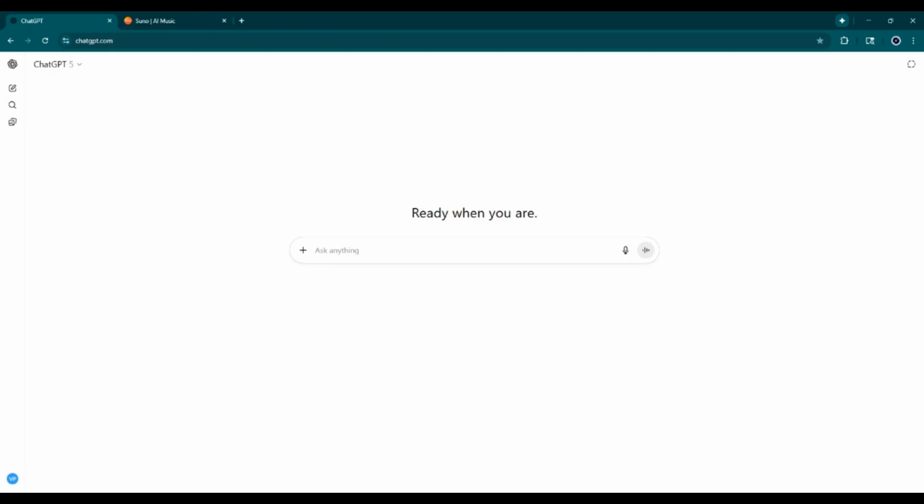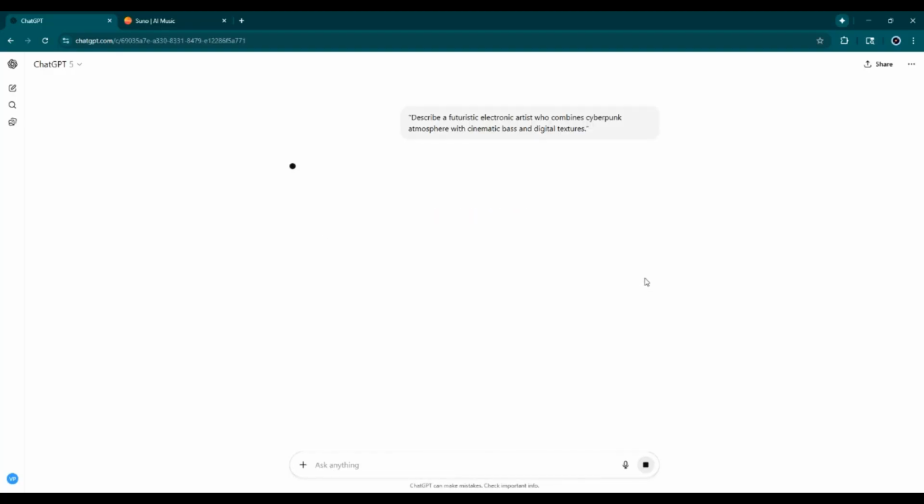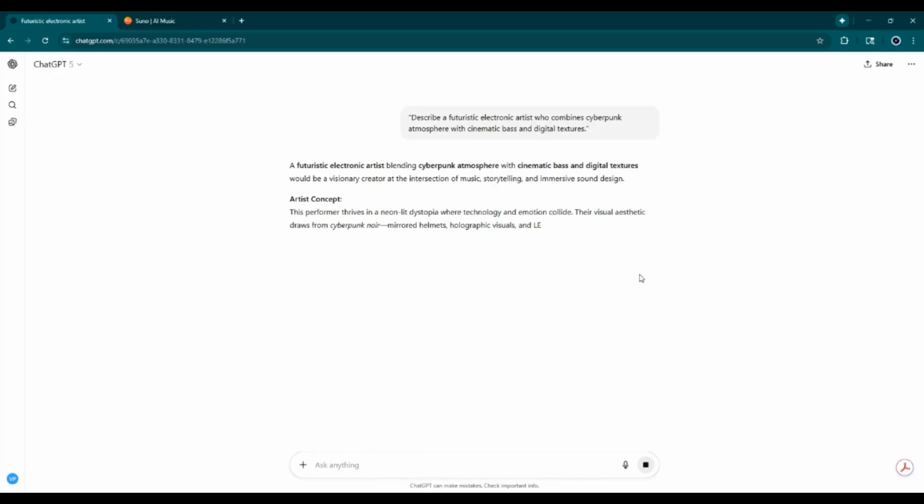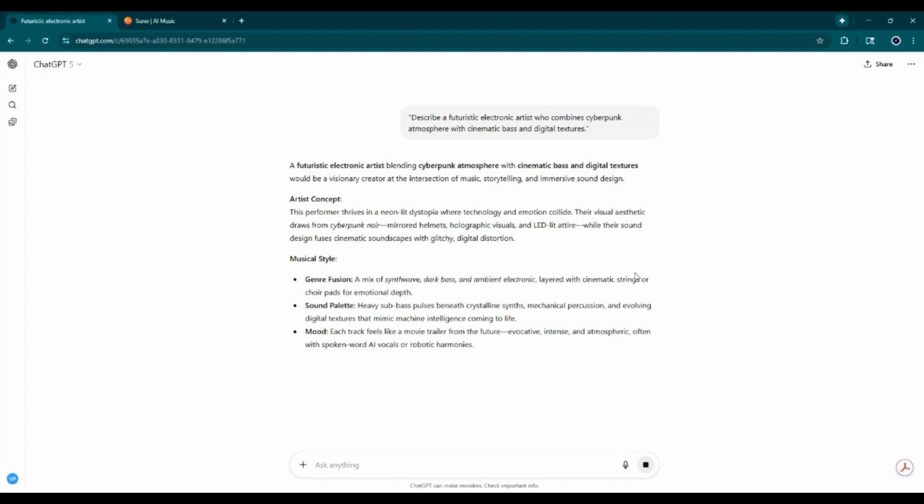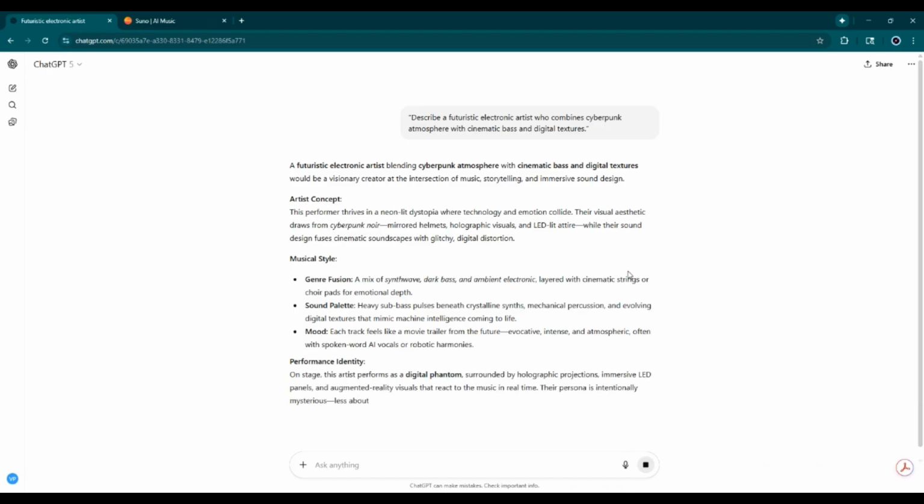So first, we're going to start off in ChatGPT, and you want to describe your artist's sound and genre. So let's see, we're going to put in something like, describe a futuristic electronic artist who combines cyberpunk atmosphere with cinematic bass and digital textures. And we get back some information, looks like it gives it a little backstory and everything. Look. Futuristic artist with cyberpunk atmosphere with cinematic bass and digital textures.